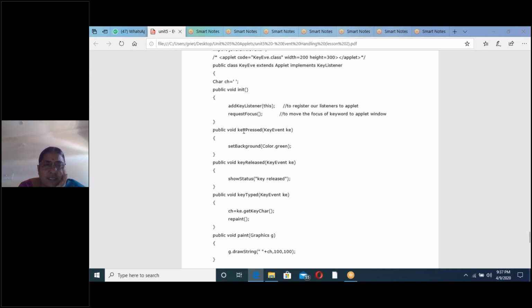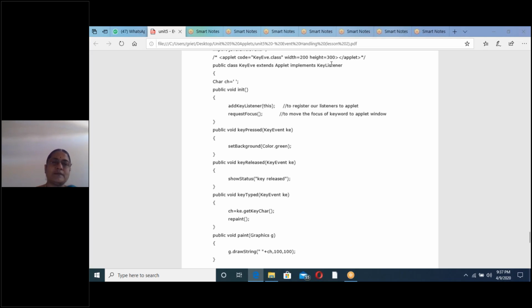Whenever you press a key on the keyboard, this method is executed by the key listener interface. Whenever an event is generated, the listener will listen to the event and invoke the corresponding method. The corresponding method invoked by the key listener is first keyPressed.